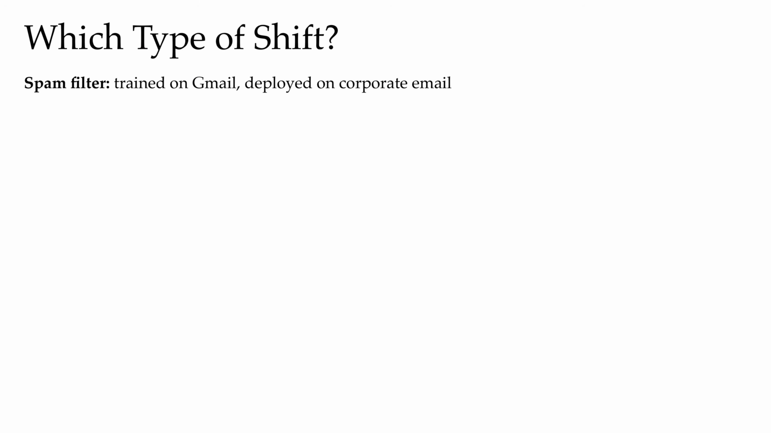So with the recipe in hand, let's test our understanding. Here we show a few fresh examples, and for each one, we ask what stays the same and what moved. Example number 1, spam filter. The spam filter is trained on Gmail and deployed on corporate email.